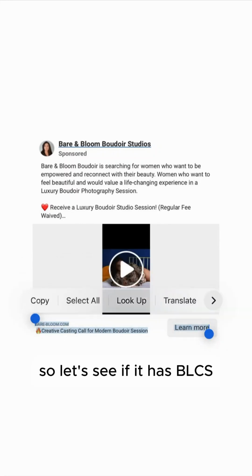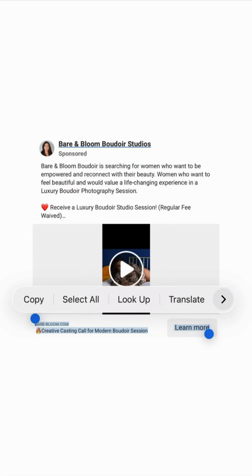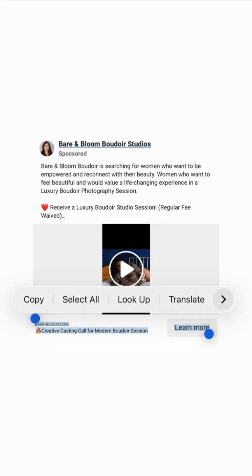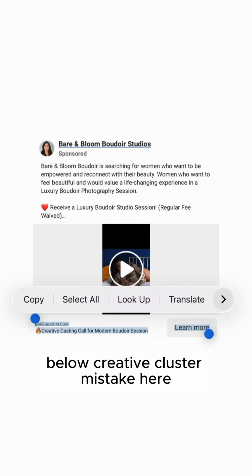All right, so I'm going to see if we believe it has BLCS, aka Boudoir low click syndrome. So we got the below creative cluster mistake here.